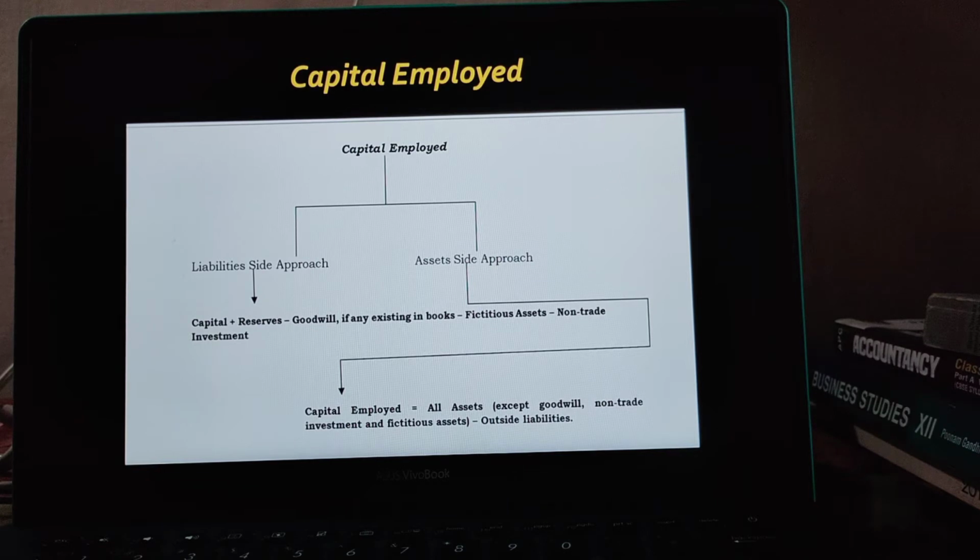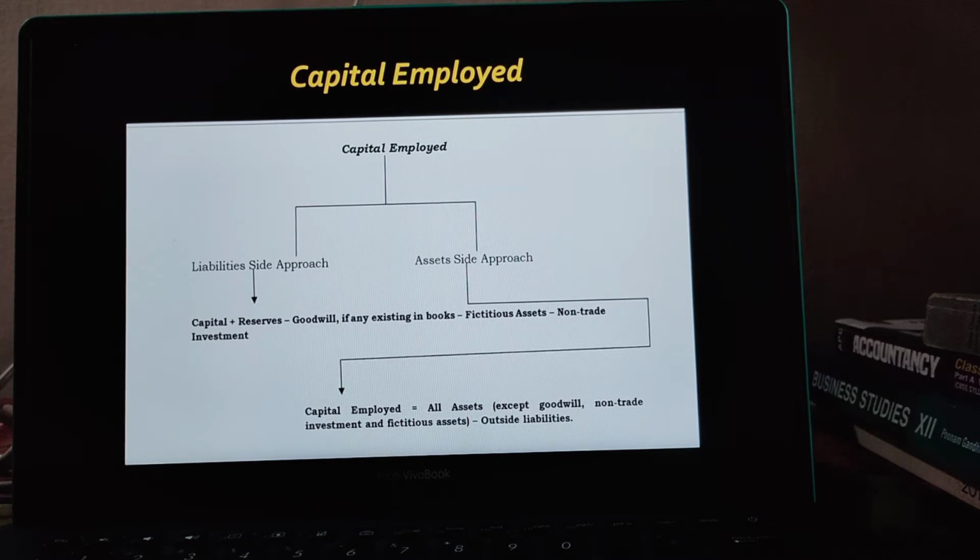So what is happening here? Fictitious assets are the expenses or losses which are not fully written off during the particular accounting period. These expenses or losses are spread over more than one year. The part of these expenses or losses is shown in the profit and loss account, and the remaining amount will be carried forward to the following year. So this remaining amount will be shown in the balance sheet of the company.